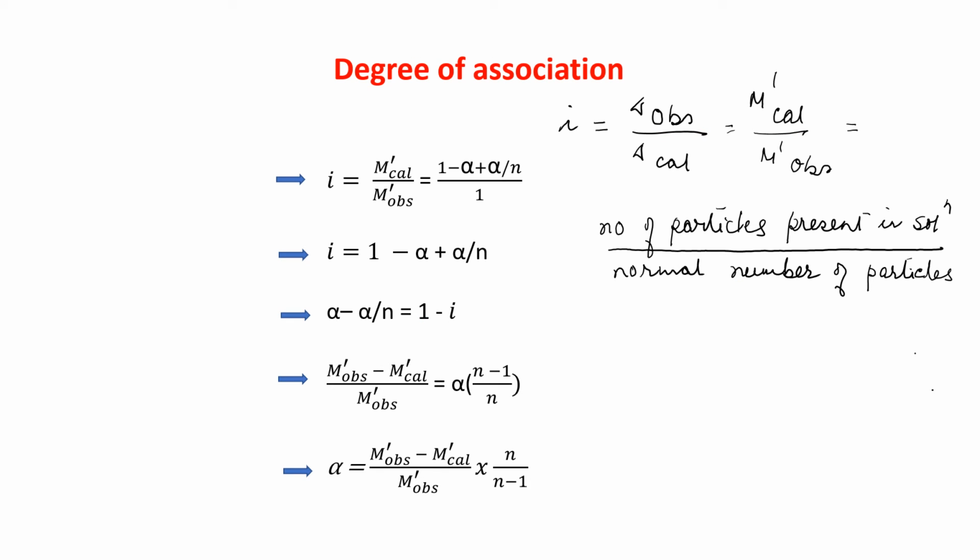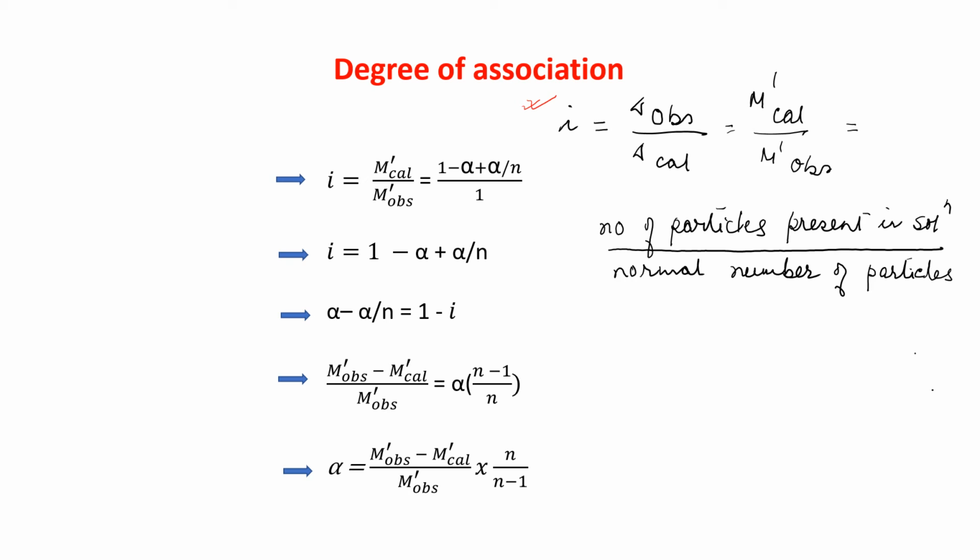Now, as we know that i is equal to delta observed by delta calculated, which is equal to M' calculated by M' observed, which is also equal to the number of particles present in solution divided by the normal number of particles.